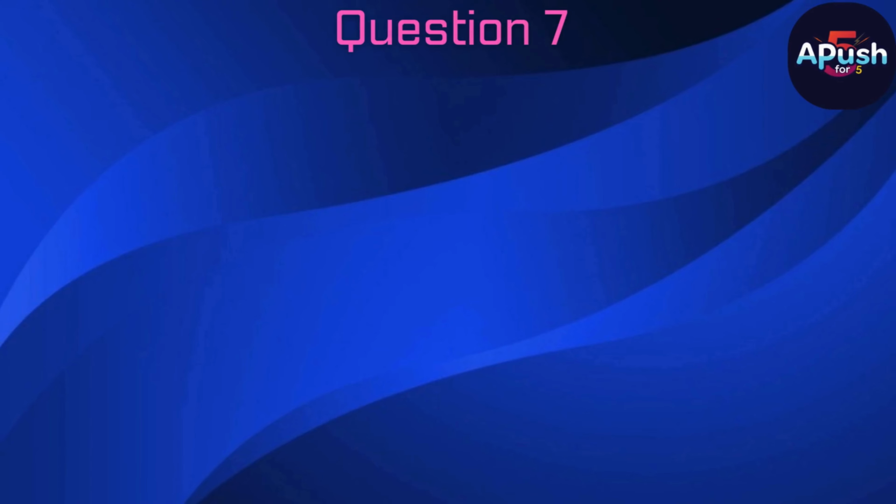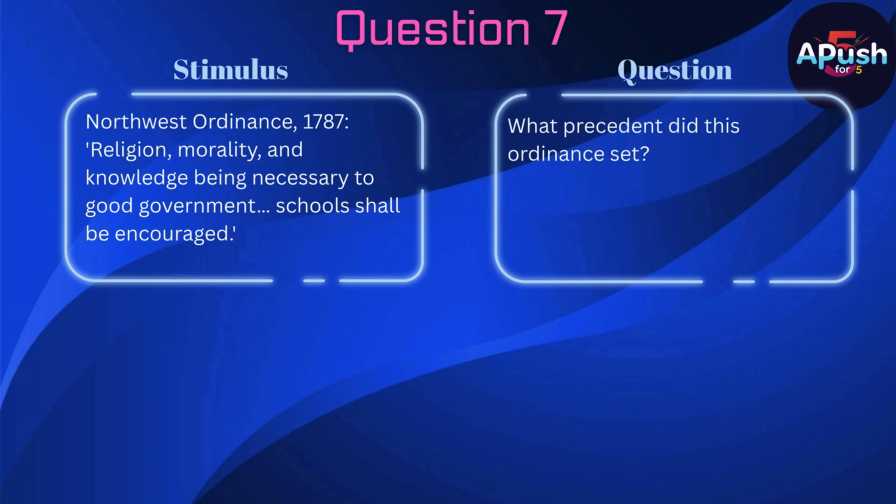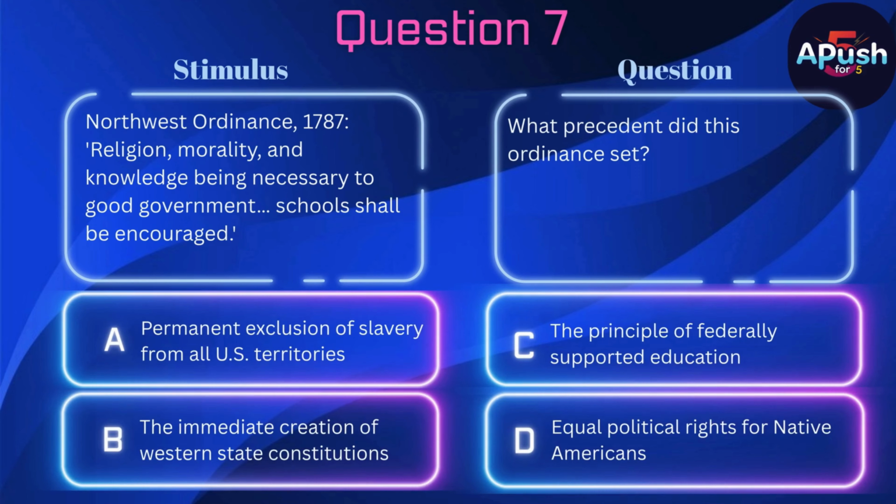Question 7. Stimulus. Northwest Ordinance, 1787. Religion, morality, and knowledge being necessary to good government. Schools shall be encouraged. Question. What precedent did this ordinance set? A. Permanent exclusion of slavery from all U.S. territories. B. The immediate creation of Western state constitutions. C. The principle of federally supported education. D. Equal political rights for Native Americans.